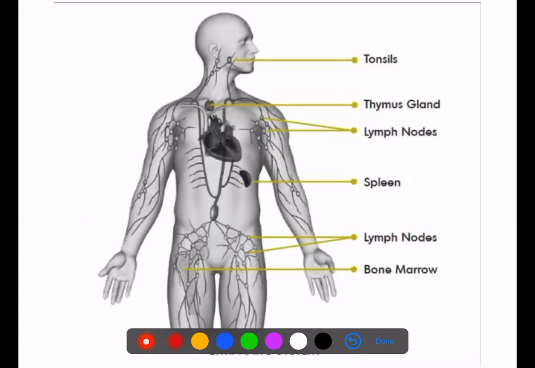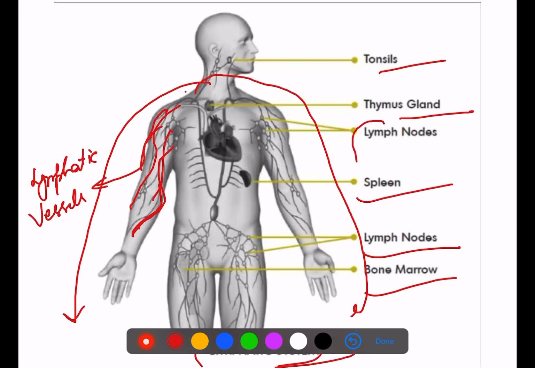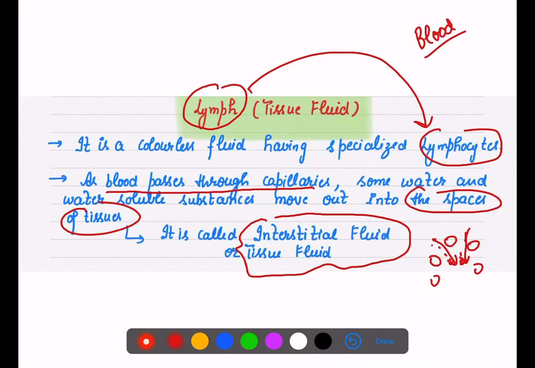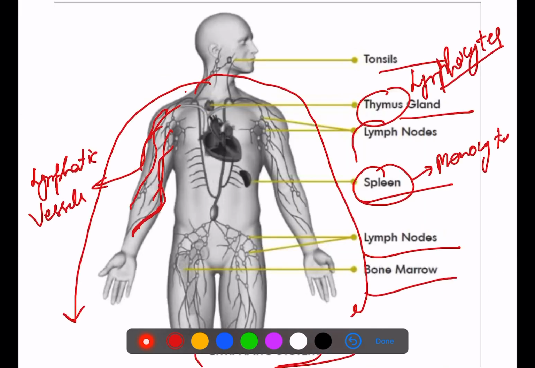Now as we have discussed, the spleen gives rise to the formation of monocytes, and the thymus is responsible for the formation of lymphocytes. That is why we are saying in our first line that lymph has specialized lymphocytes, because all these organs are present here: thymus, spleen, bone marrow, lymph nodes.